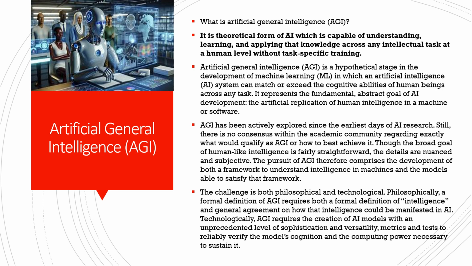Here the challenges are both philosophical and technological. Philosophically, a formal definition of AGI requires a formal definition of intelligence and general agreement on how that intelligence could be manifested in AI, right? We have seen it in a lot of movies, right? Machines are there and they are behaving almost like human beings, right? They are able to do our day-to-day tasks and everything, right?